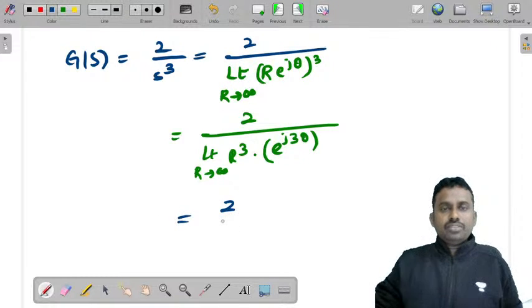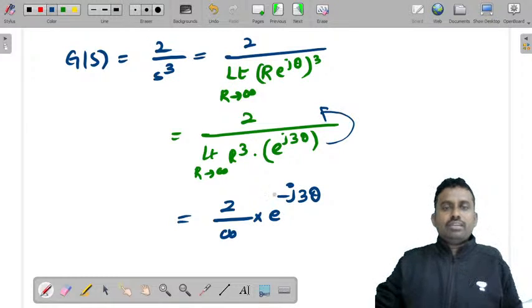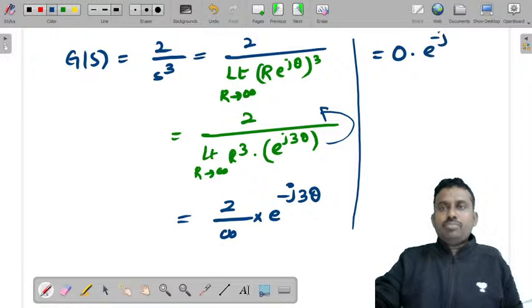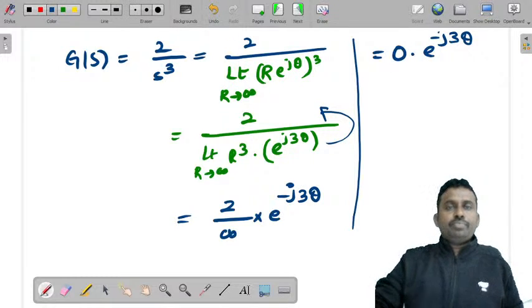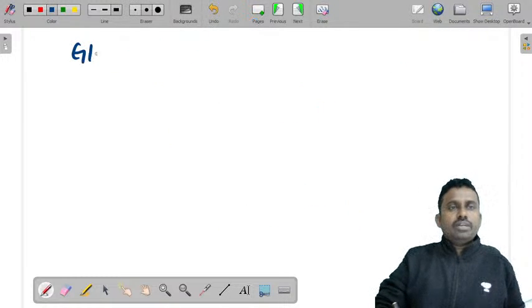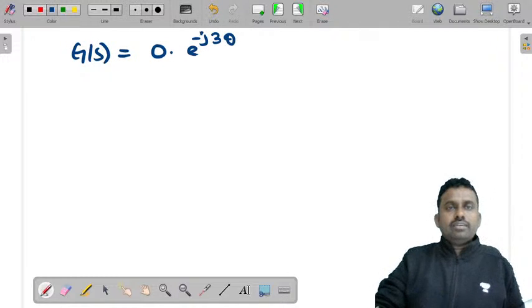So this is 2 by infinity into e power j3 theta, which I have taken to the numerator as e power minus j3 theta. So this is 0 with e power minus j3 theta. So G of s is equal to 0 e power minus j3 theta.